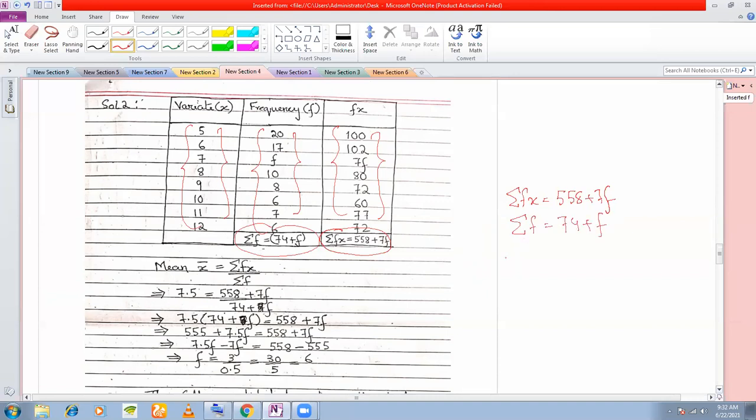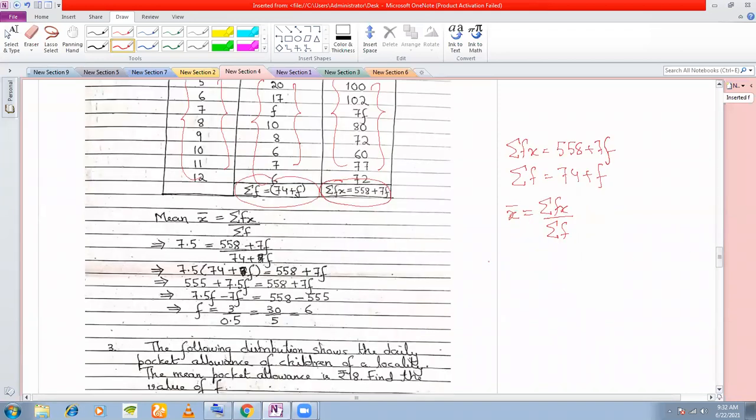Now what is the formula for direct method? X bar is equal to summation fx divided by summation f. Now you put the values. How much is the mean given to you here? 7.5. So, 558 plus 7f, which is summation fx, divided by summation f, which is 74 plus f.